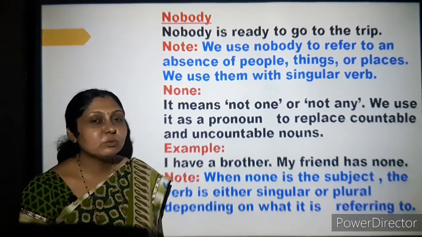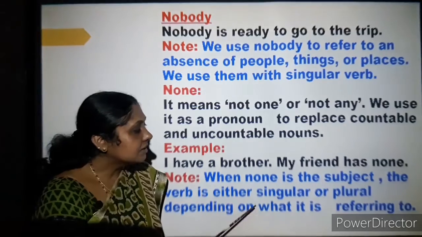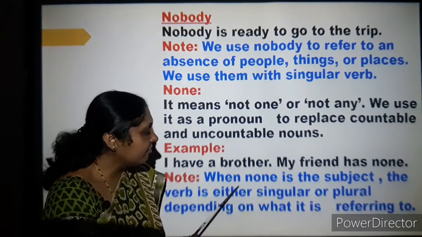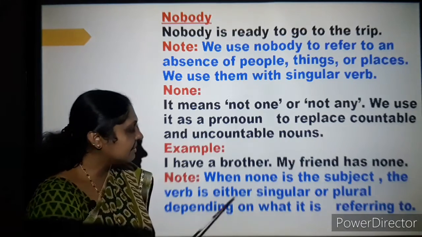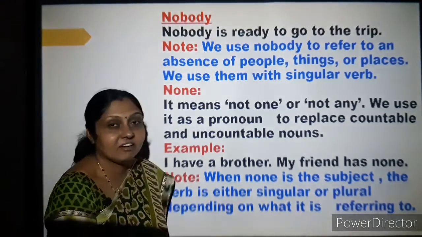Children, when it comes to the usage of none, you should be very particular regarding the subject. So this point is very important. When none is a subject, the verb is either singular or plural depending on what it is referring to.